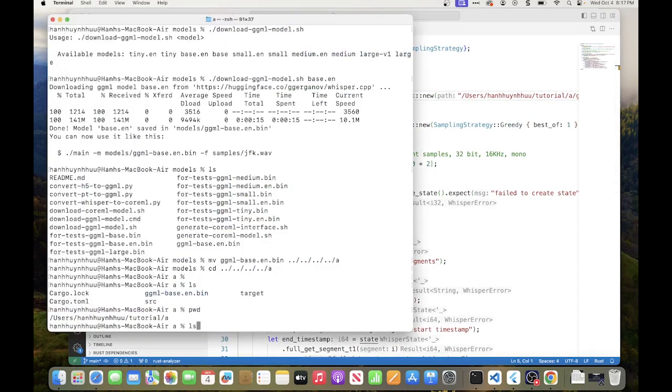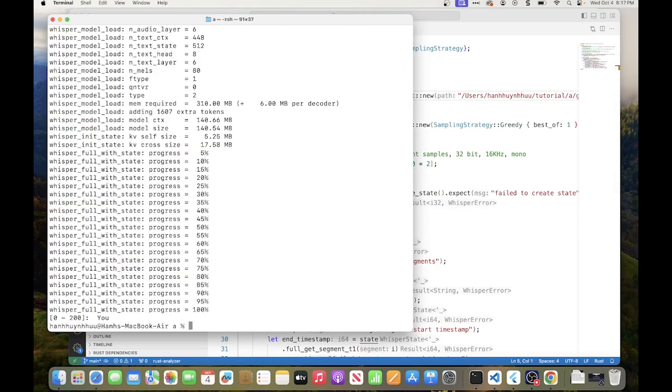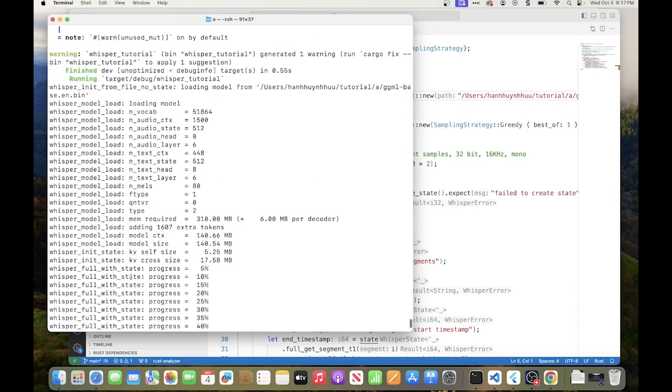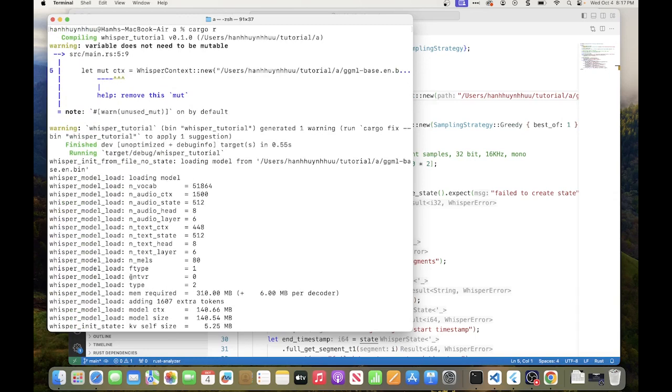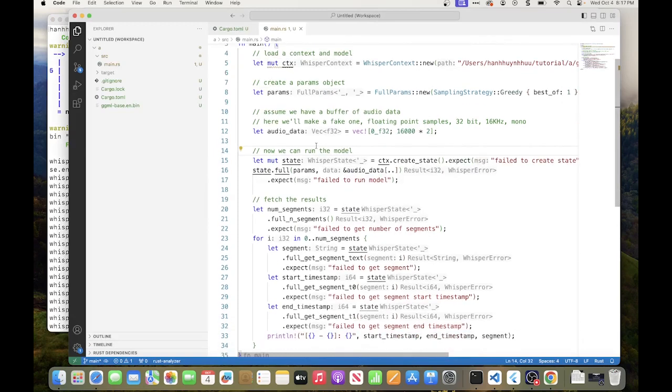Then we can do cargo run. Okay, so it's loaded the model and it says... not sure what it says. Loading model, so this is so good. Where is the file? Audio data.